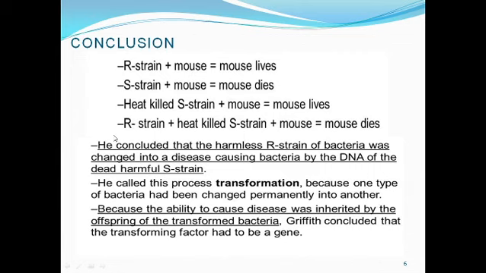the harmless R strain of the bacteria was changed into the disease causing bacteria by the DNA of the dead and harmful S strain. So he called the process transformation. Transformation is a process where some material is transferred from one cell to another cell, because the ability to cause disease was inherited by the offspring of the transformed bacteria. And finally, from the experiment Griffith concluded that the transforming factor had to be a gene.